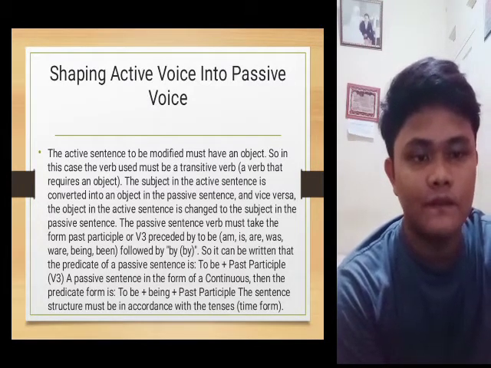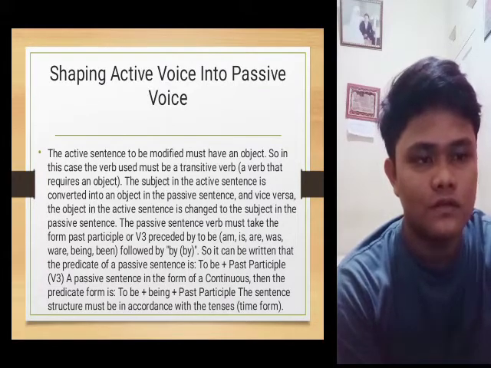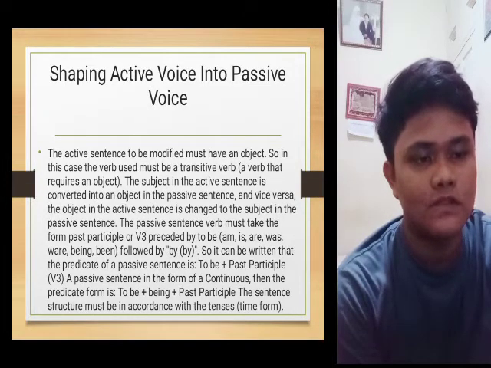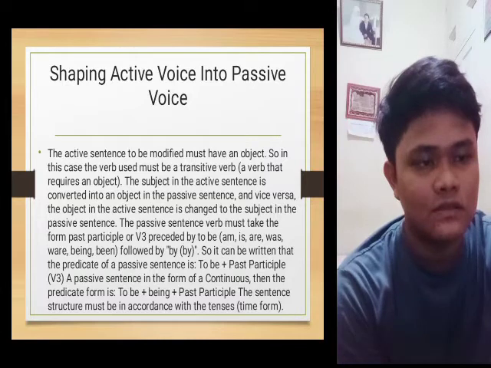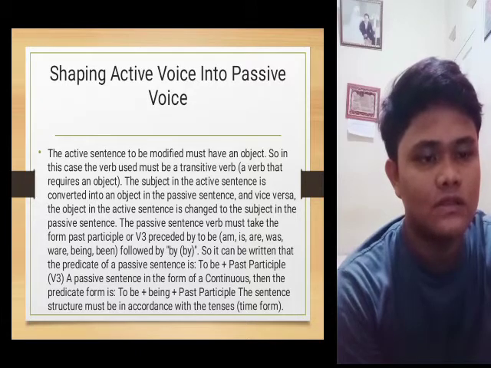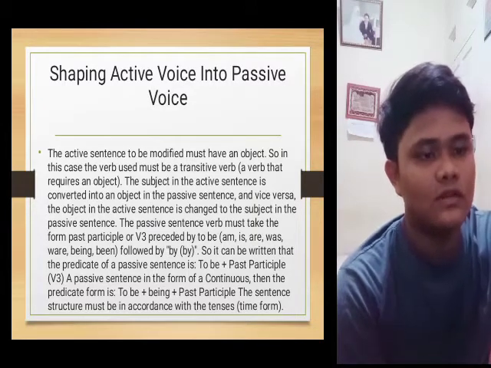If a passive sentence is in the continuous form, then the predicate form is to be plus being plus past participle. The sentence structure must be in accordance with the tenses.